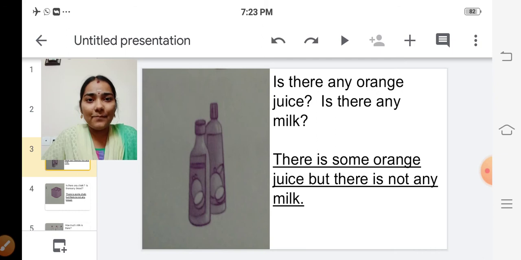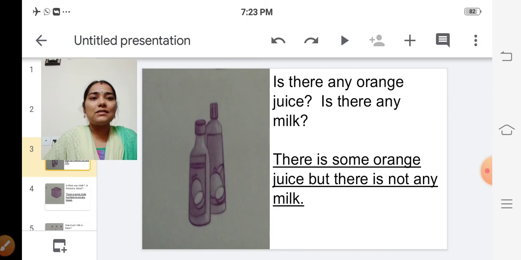What is the picture there? It is a picture of some fruit, isn't it? So see the question. Is there any orange juice? Is there any milk? So look at the picture. What is there in the bottle? It is the picture of orange. The bottle is full of orange juice, isn't it? It is orange juice. So what we have to answer?